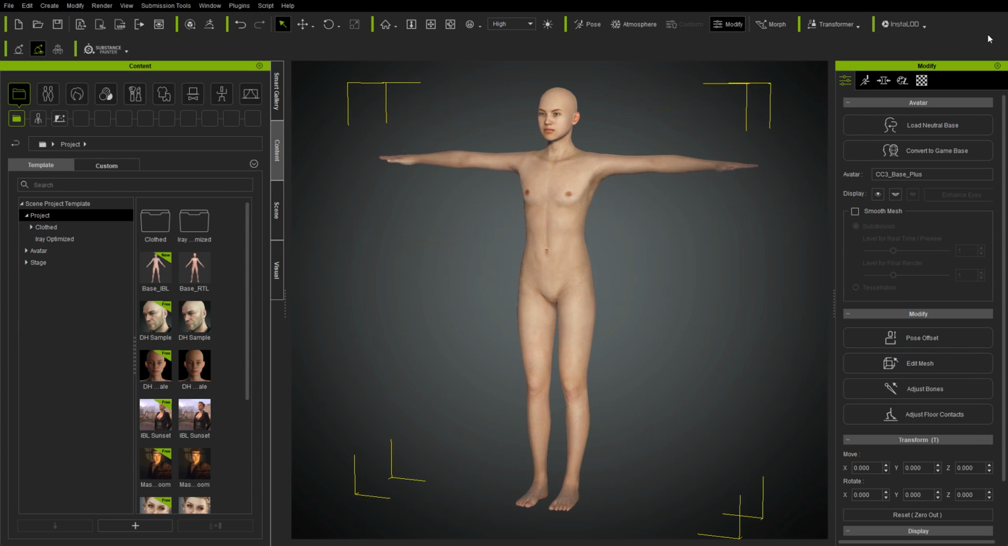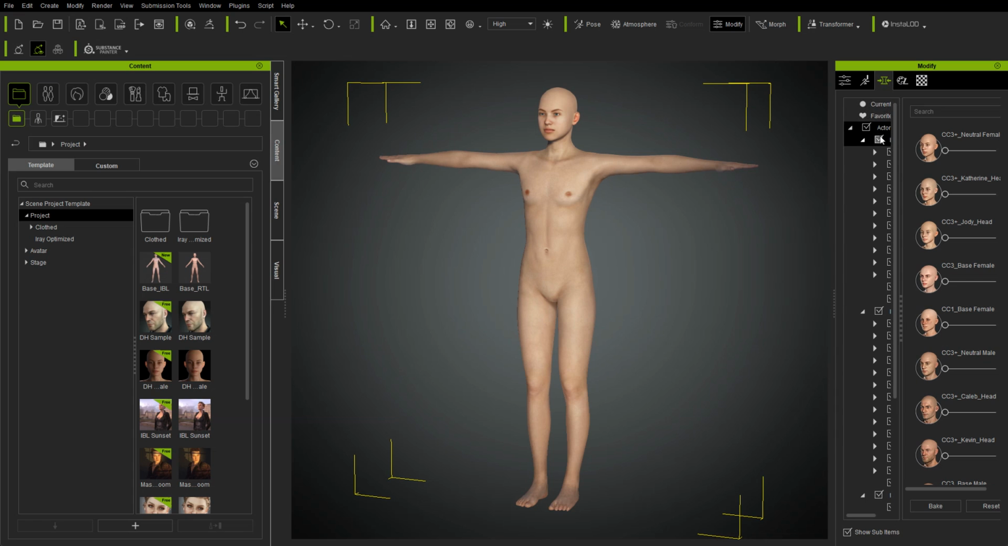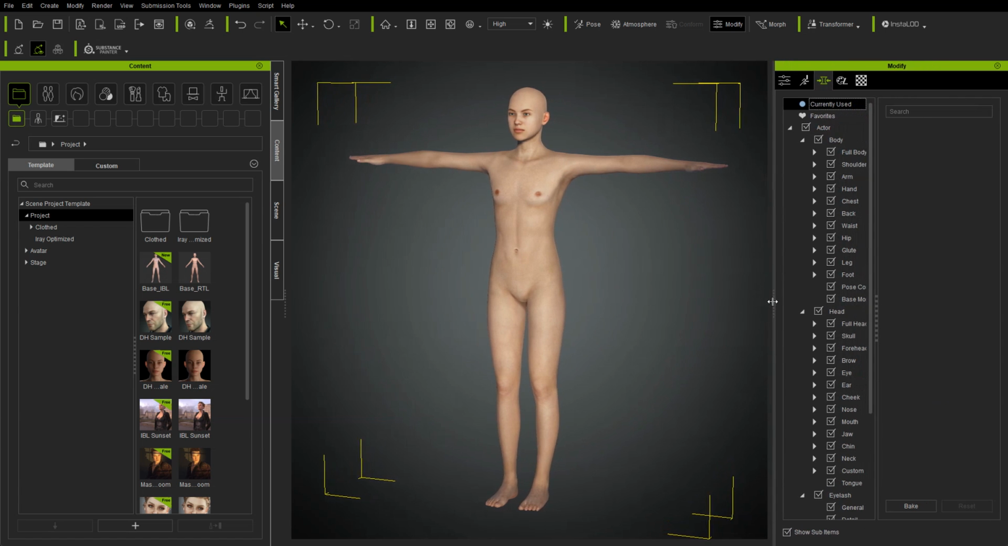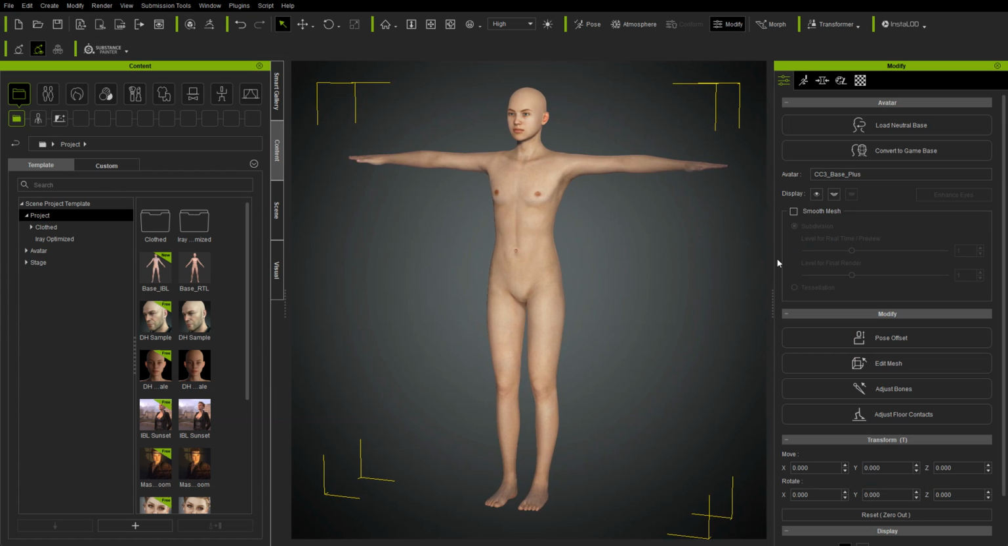Now that I have a neutral base, you'll see it has no morph data on it at all when I get to my currently used. And that's what you're going to want. And so now let's go back and edit our mesh.